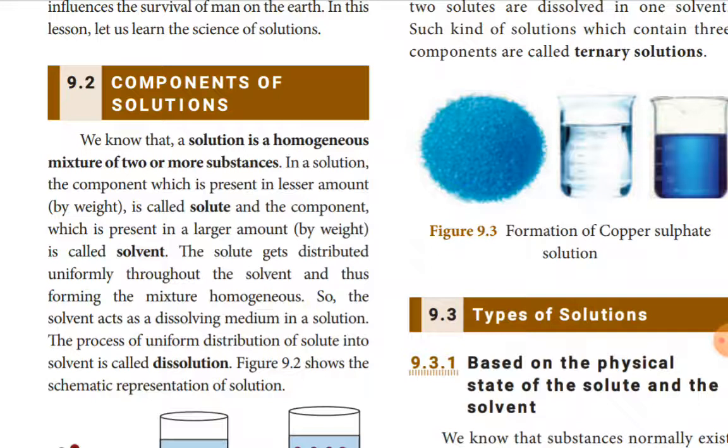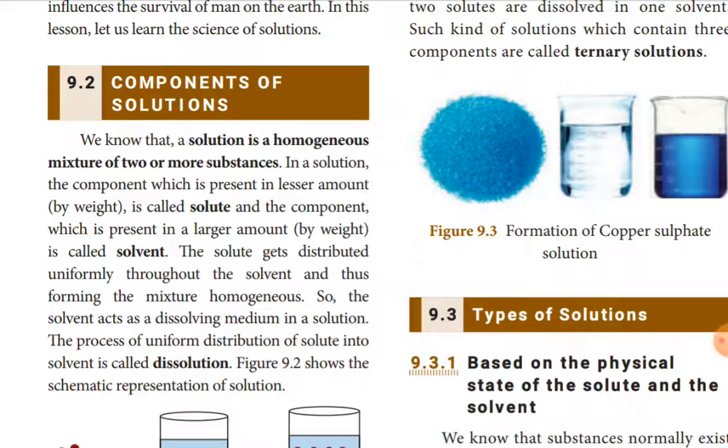Two things you have to understand here: solute and solvent. The solute is always present in lesser amount by weight, and the solvent in larger amount by weight. The solute gets distributed uniformly throughout the solvent, forming a homogeneous mixture.